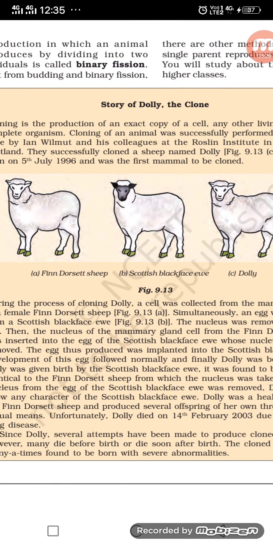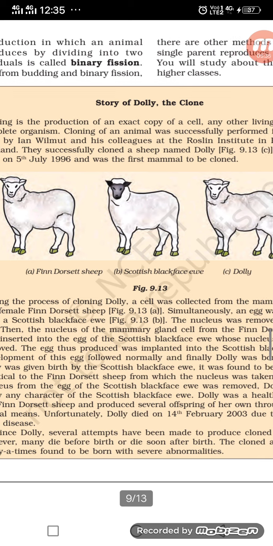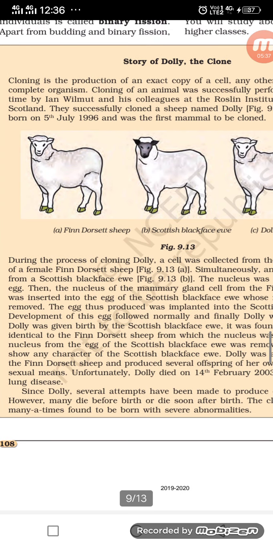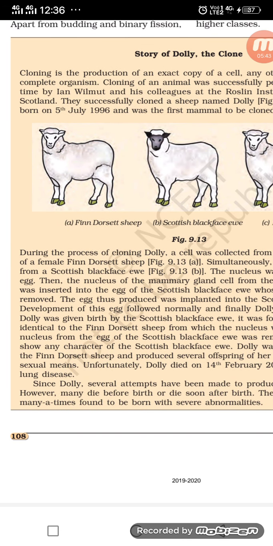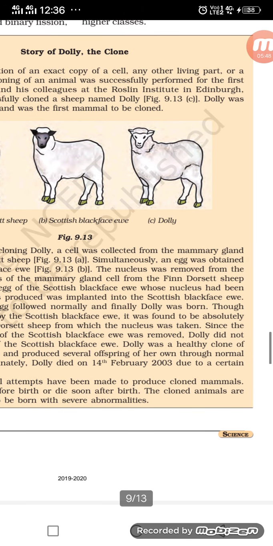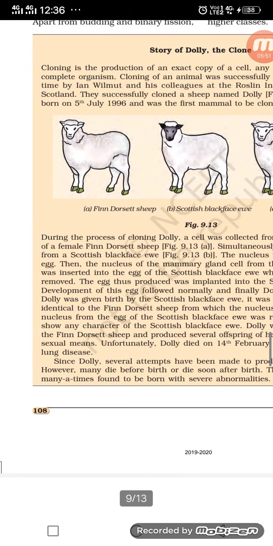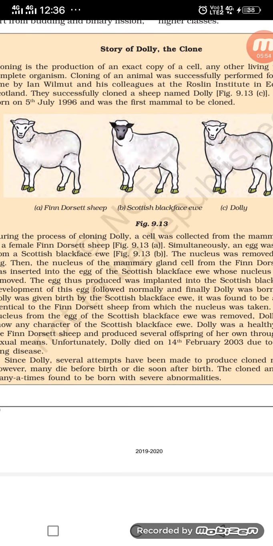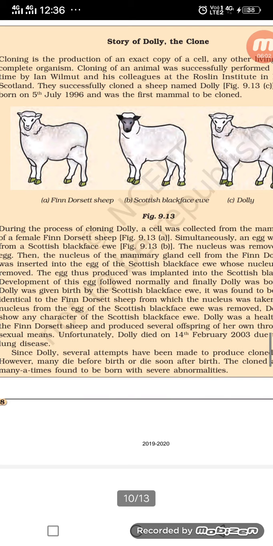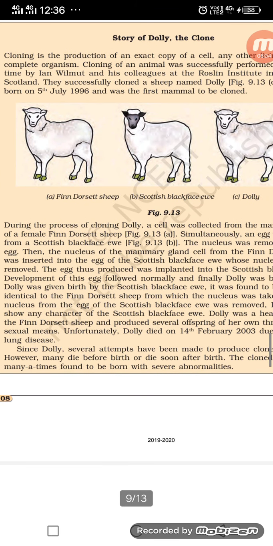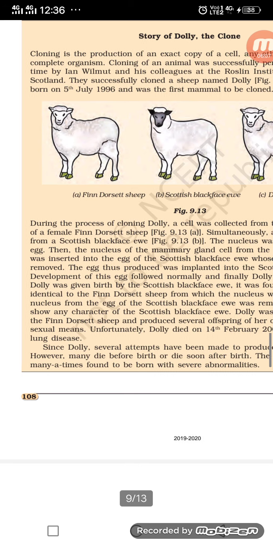See here figure 9.13a: Finn Dorset sheep, Scottish blackface ewe and Dolly. During the process of cloning Dolly, a cell was collected from the mammary gland of a female Finn Dorset sheep. Simultaneously, an egg was obtained from a Scottish blackface ewe. The nucleus was removed from the egg. Then the nucleus of the mammary gland cell from the Finn Dorset sheep was inserted into the egg of the Scottish blackface ewe, whose nucleus had been removed.